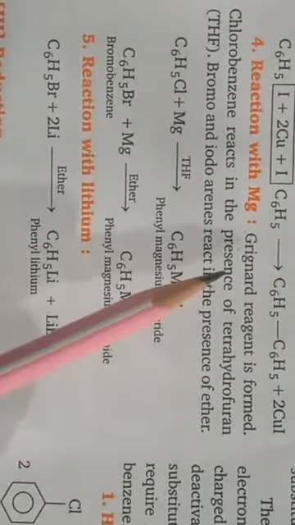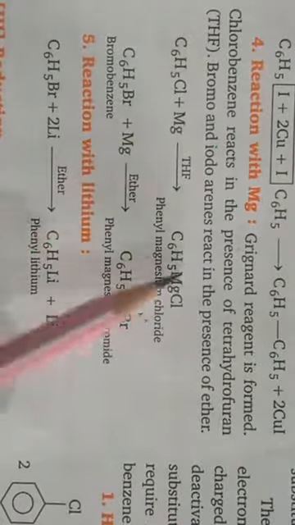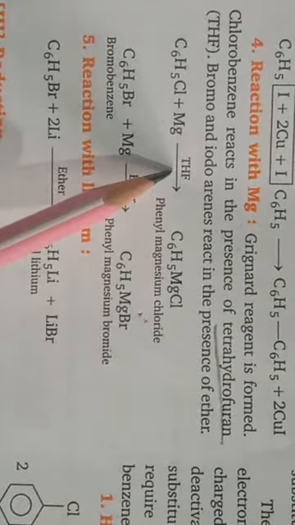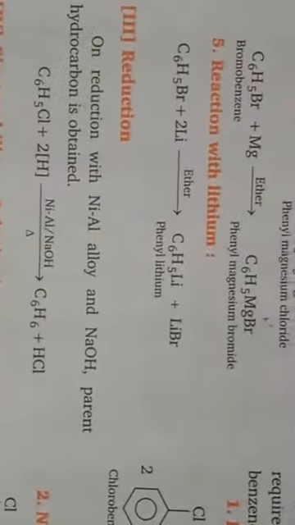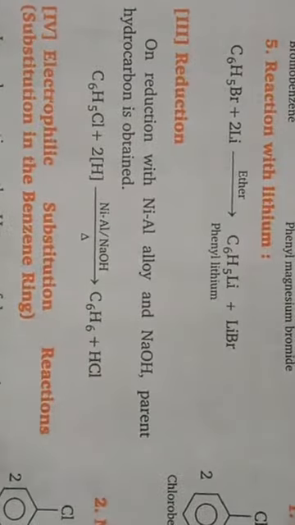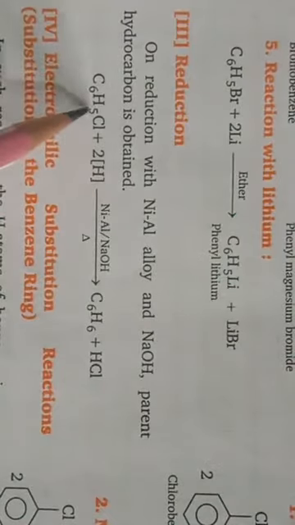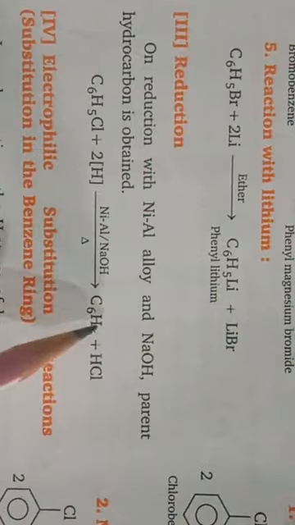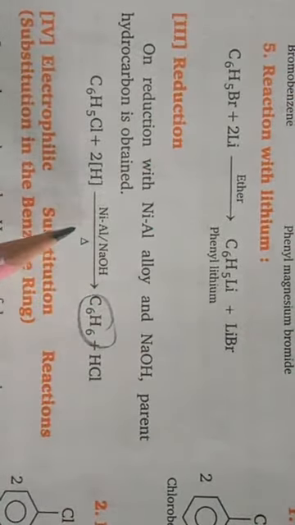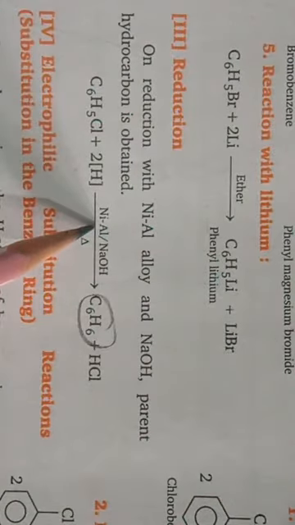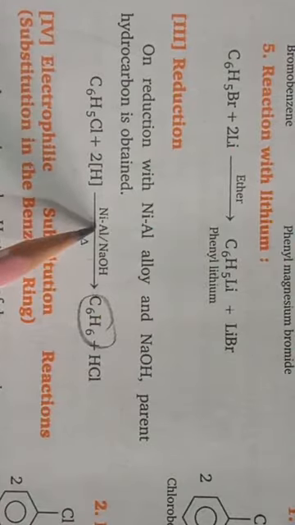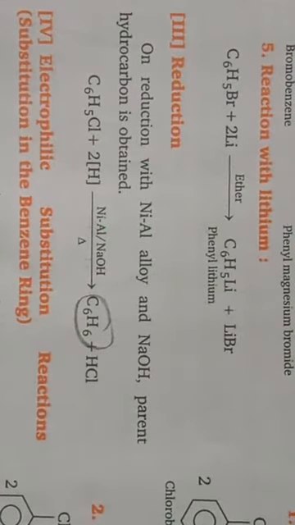For this conversion we use tetrahydrofuran as a solvent here. Then reduction, haloarenes can be reduced to benzene in the presence of nickel aluminium alloy and sodium hydroxide.